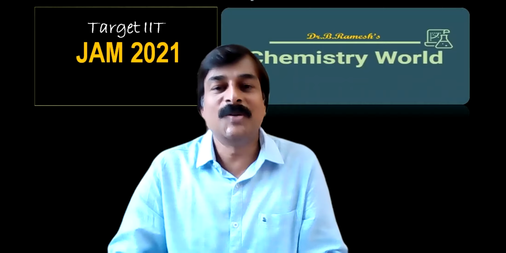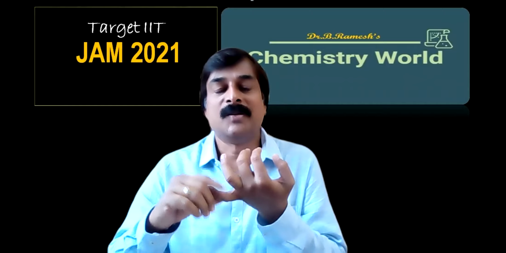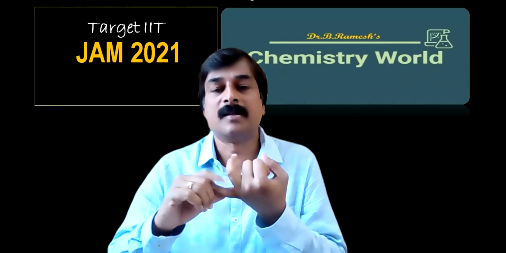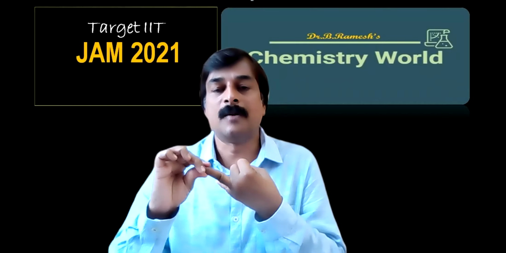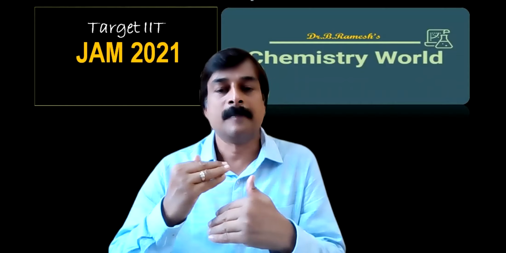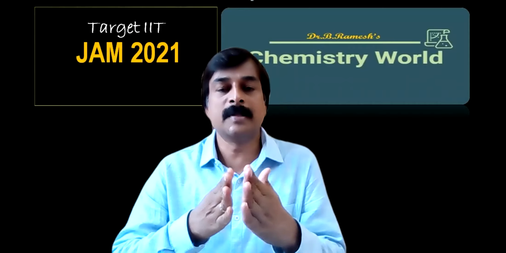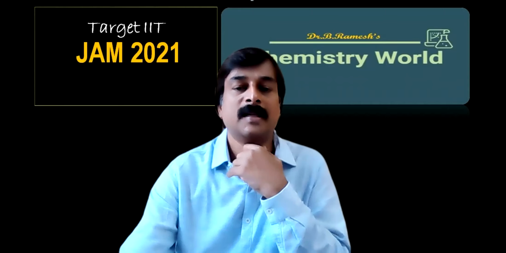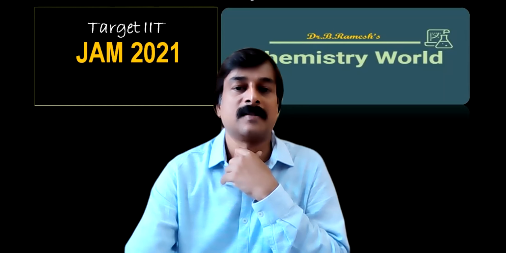Thus, even though you have 22 chapters, you can count the important topics on your fingers. In inorganic chemistry, they are atomic structure, periodic table, chemical bonding, then coordination compounds and main group elements, that's it. In organic chemistry, reaction mechanisms, that includes the electronic effects, then reagents, named reactions, then stereochemistry and spectroscopy. Whereas in physical chemistry, electrochemistry, thermodynamics, and chemical kinetics are the major chapters.